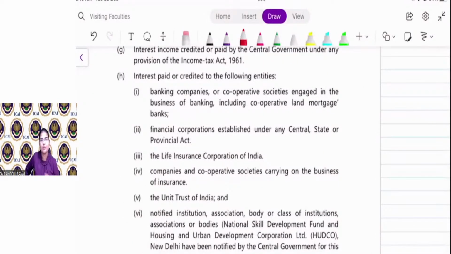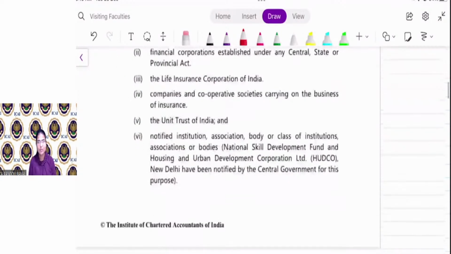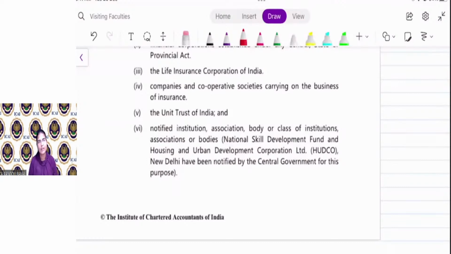Interest paid or credited to the following entity: banking company. If you are paying interest to a bank, say for example you are taking a loan from the bank, then you are not required to deduct TDS. Why? Because it is given in non-applicability: interest paid or credited to a bank. So if you are paying interest to a bank, then TDS is not applicable. Same in case of cooperative society, financial corporation, LIC, other companies, Unit Trust of India, or notified institution or association by the central government.